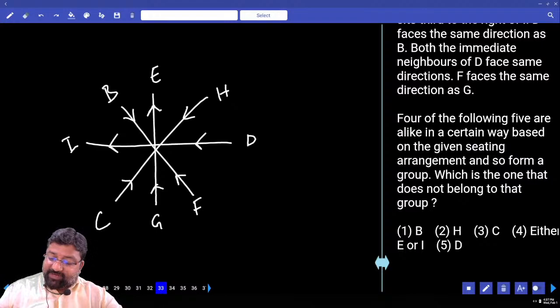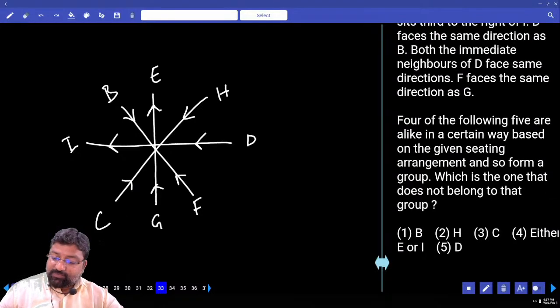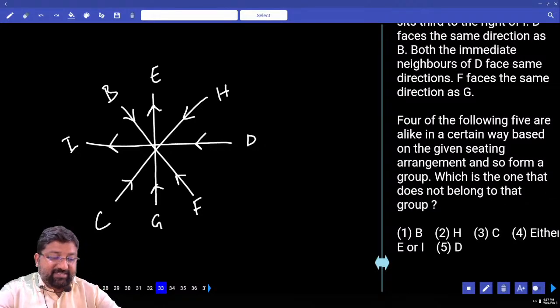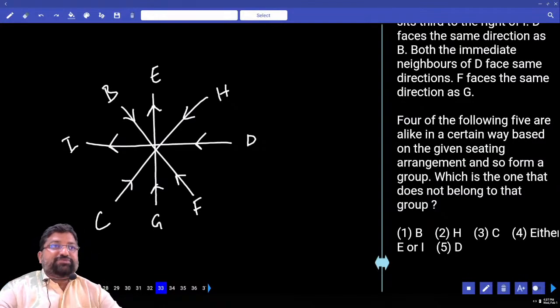4 out of the following 5 are alike based on the given seating arrangement. So form a group. B is inside, outside, inside. H also inside. C inside. D inside. And then he says either E or I are facing outside. The remaining 4 options are inside except the 4th option. Clear? Let's directly jump into number series.